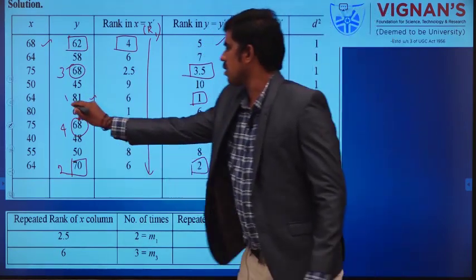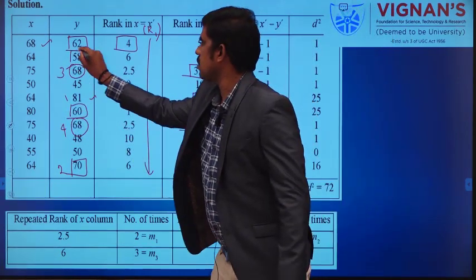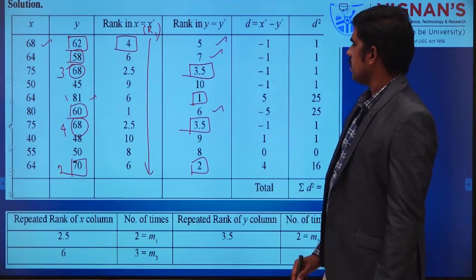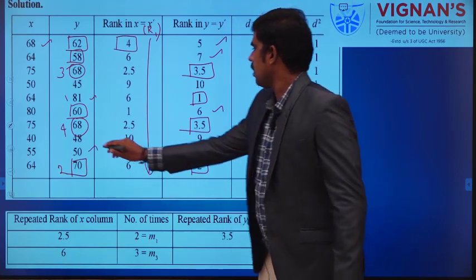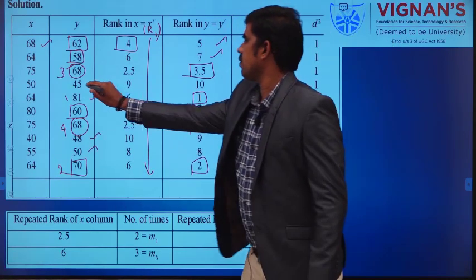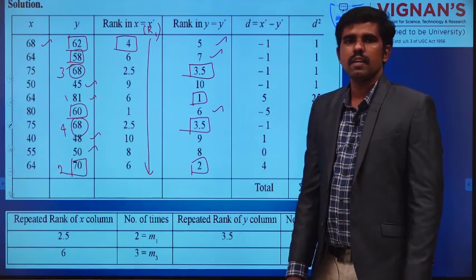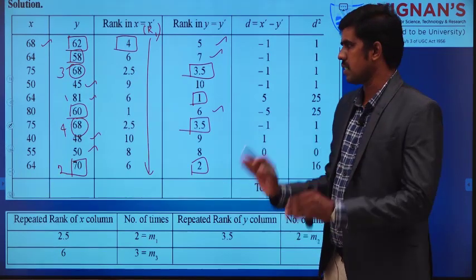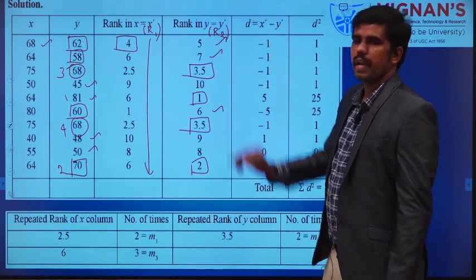Then 6th rank also only one time, 7th rank also only one time. Everything is only one time. 50 is 8th rank, 48 is 9th rank, then the final mark 45 we give 10th rank. So in this way you have to assign the rank. You can consider this one as R2, rank 2.